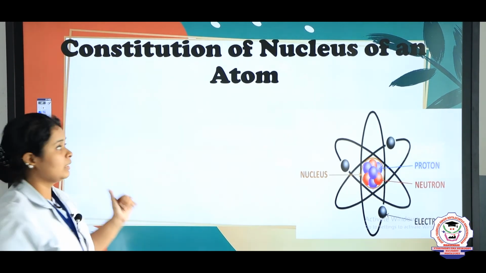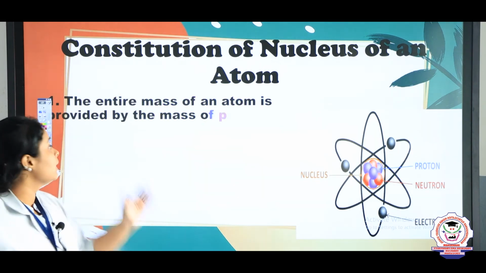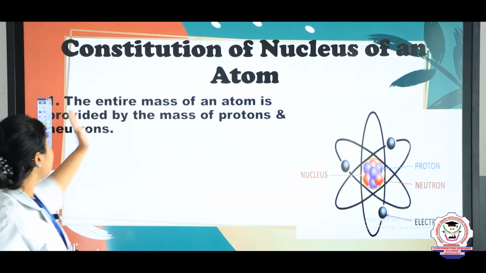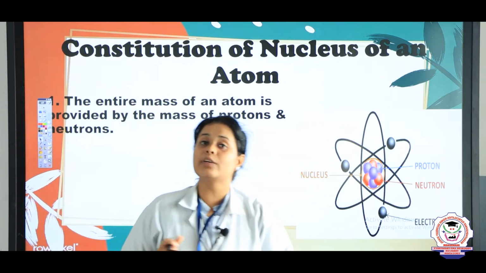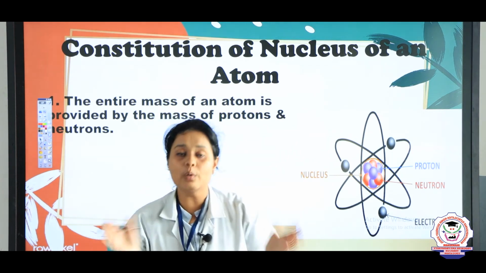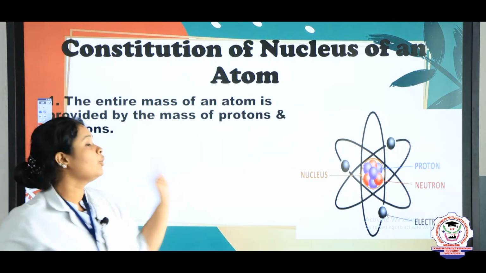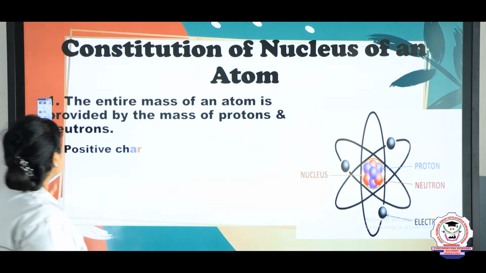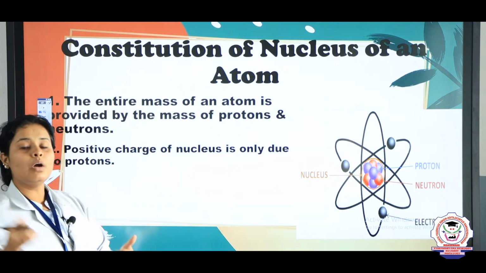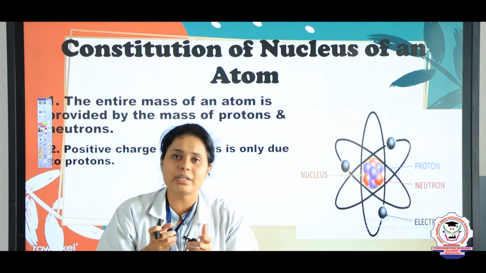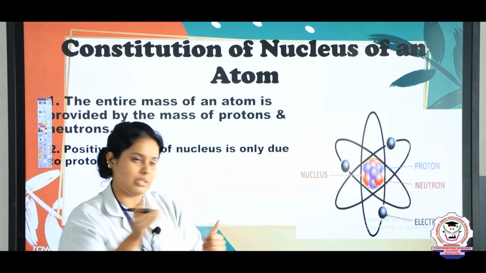Now, let us see what is the internal part of an atom. The first point is that the entire mass of an atom is provided by the mass of a proton and the neutron. I said that electron weight is very less. That is why the whole weight of an atom comes from the proton and neutron in the nucleus. The second point is the positive charge of the nucleus is only due to the protons. In all these subatomic particles, only the protons are positive. That is why the charge of the nucleus is positive.